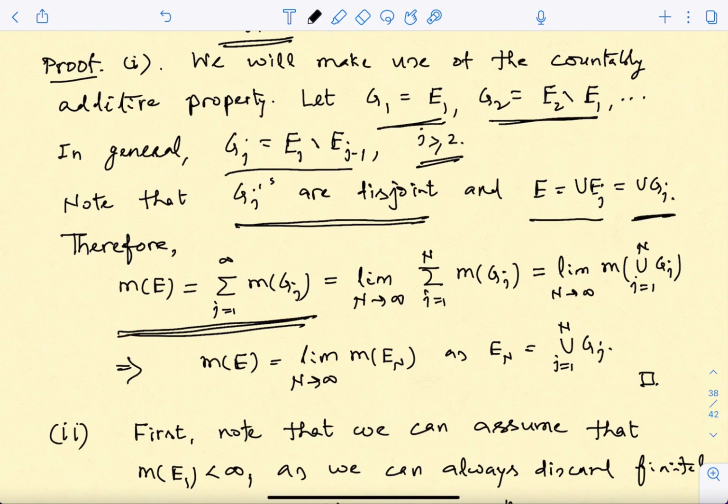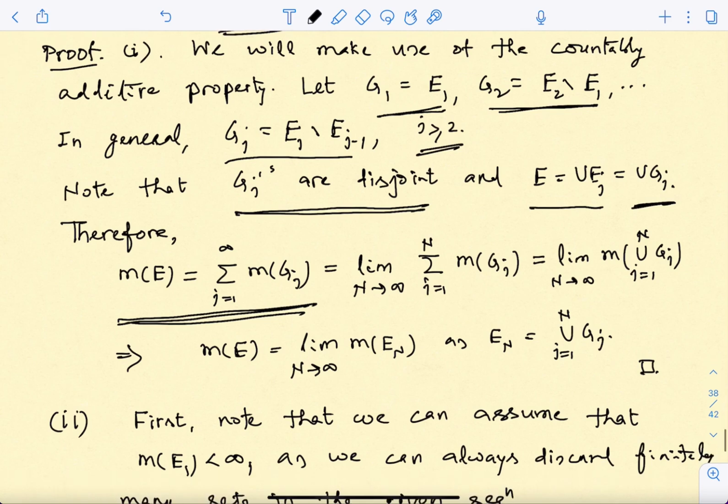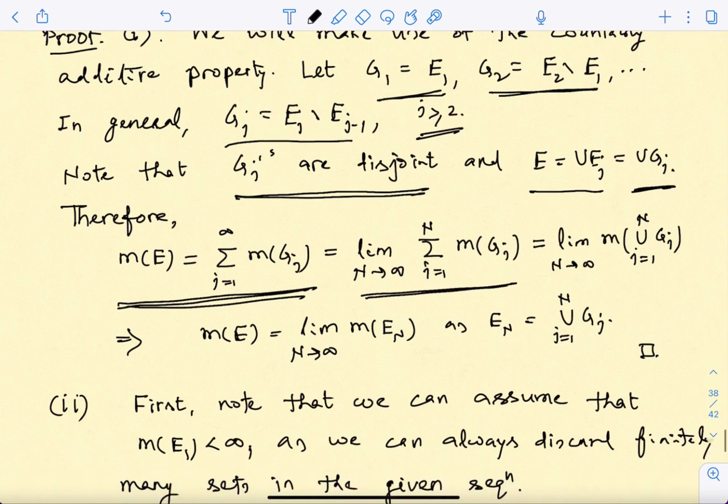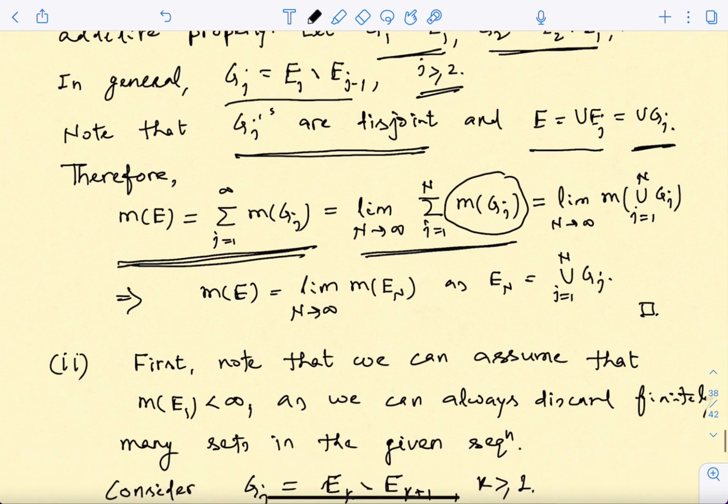Okay, now somehow from here we need to pass to the original collection. So for this we just write down what is the meaning of this infinite sum. This infinite sum is nothing but the limit of the partial sums. Okay, so partial sums here from 1 to capital N. Now just look at this M of Gn or M of Gj. We can write it down like this.